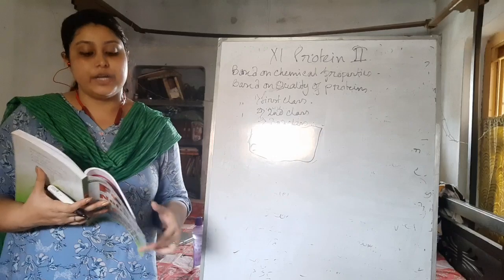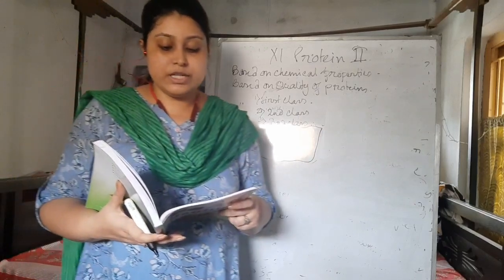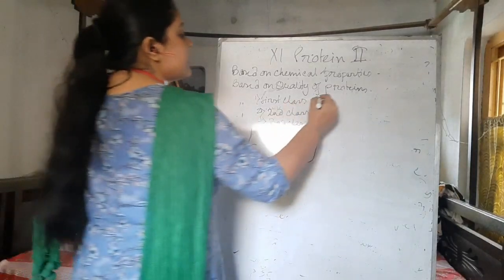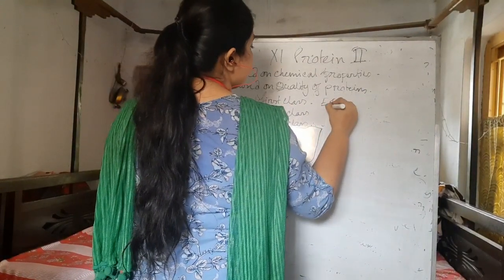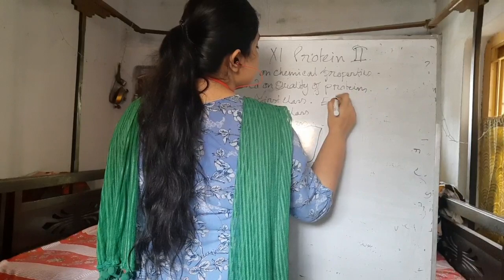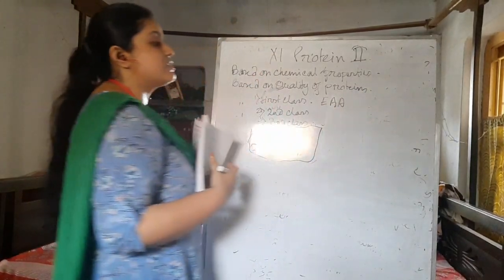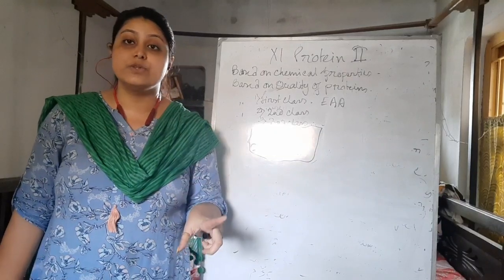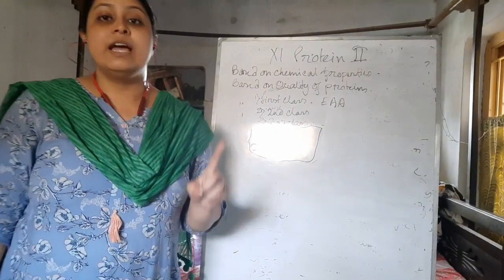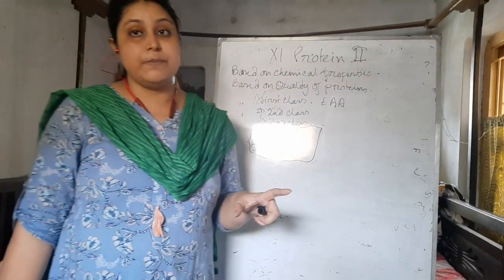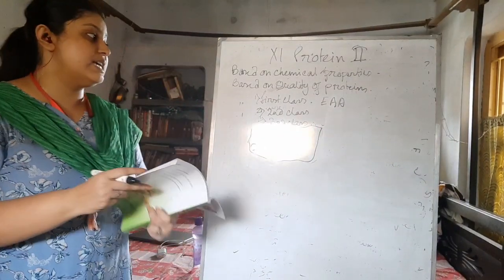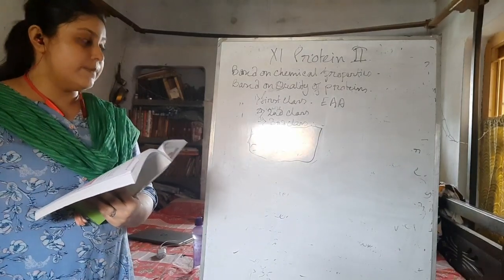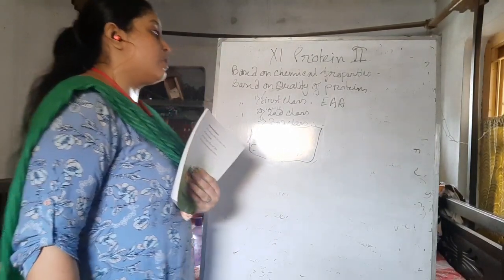The quality is very good. The first class protein mainly contains the essential amino acids. What are the essential amino acids? The amino acids which are very essential for our body, which we can't produce in our body. We can only get them from food supplements. They are called the essential amino acids. The first class protein usually contains the essential amino acids, so that is why they are called first class.